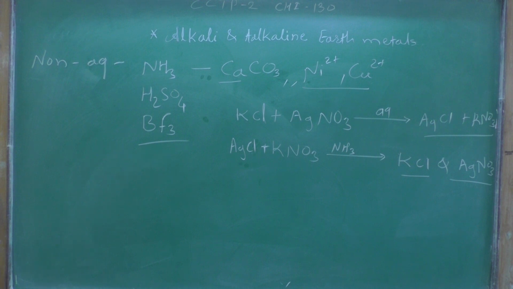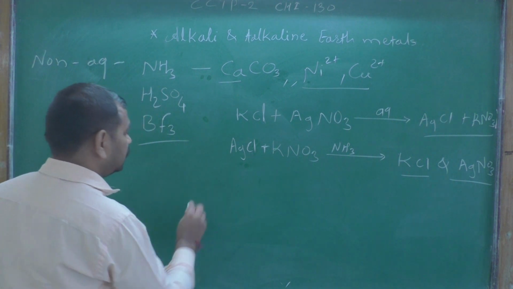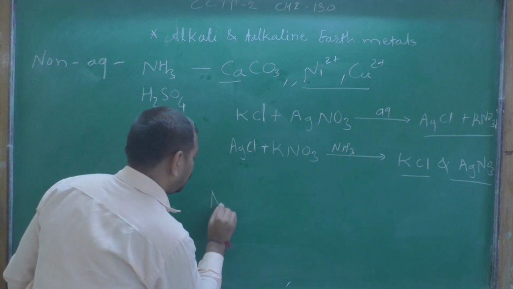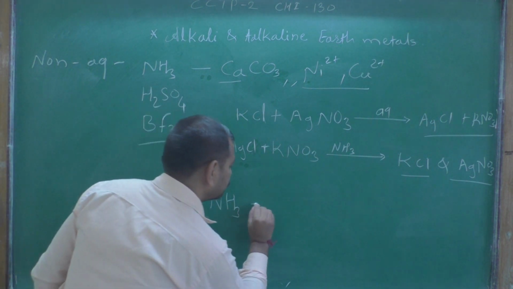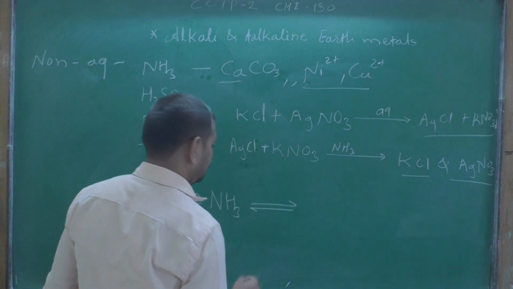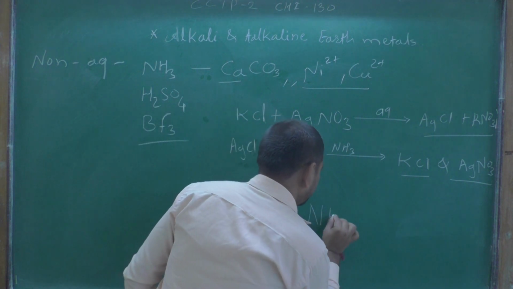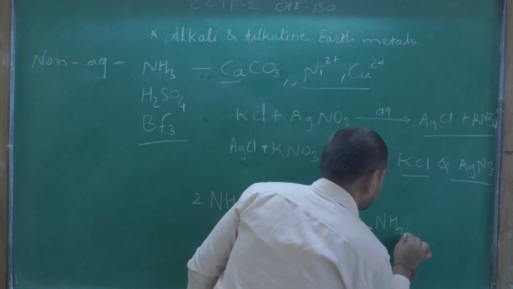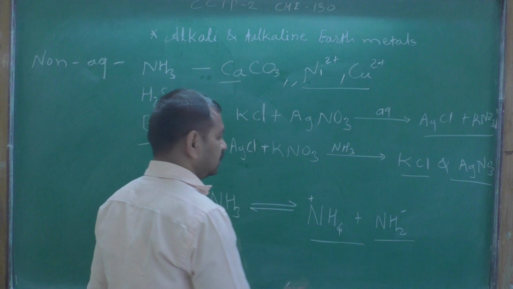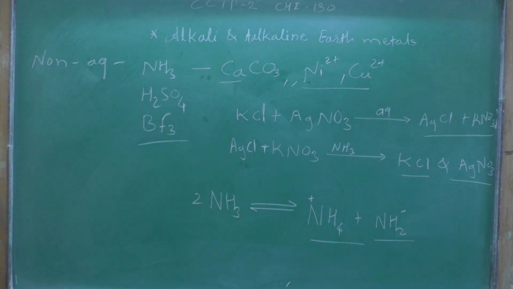Because ammonia forms ammonium salt and NH2, this is a reversible reaction: two NH3 give NH4 plus and NH2 minus. That is why there is different behavior in this reaction.